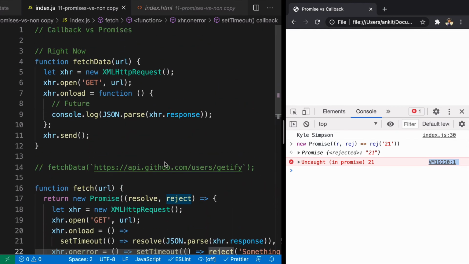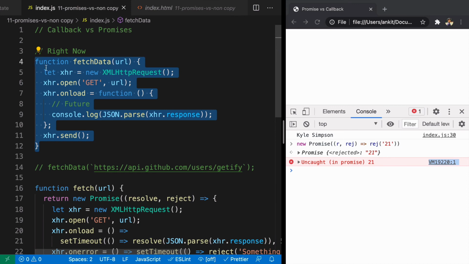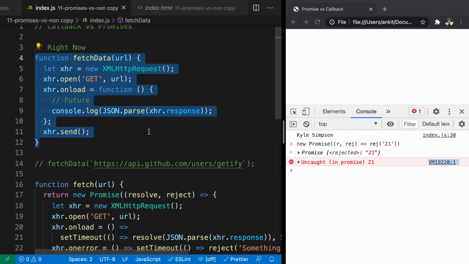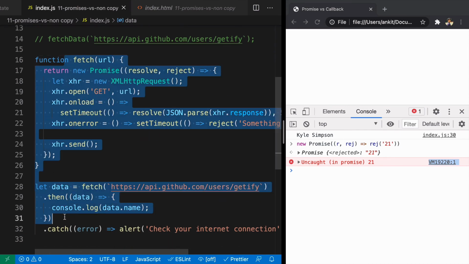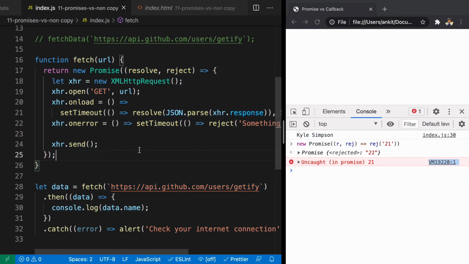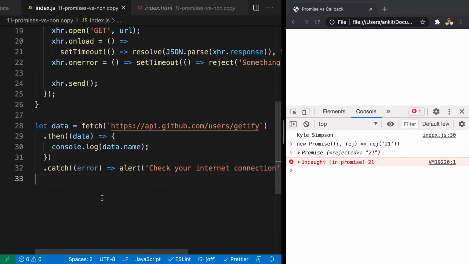So in this way, what we got to understand is the difference in terms of thinking when we use the callback pattern and when we use promises. You can think about a promise like a receipt, and it makes our life a lot easier. At any point of time, we can look at the value of the promise and see whether it is rejected, fulfilled, or in pending state. Now we will take a look at the static methods present on the promise constructor.